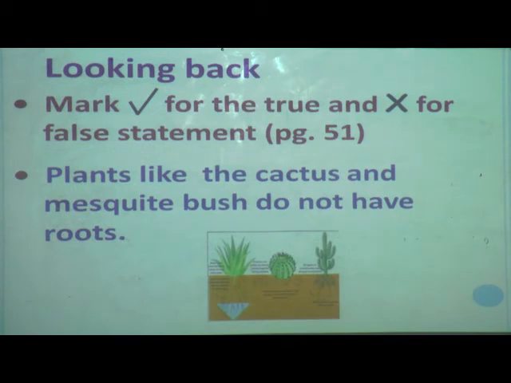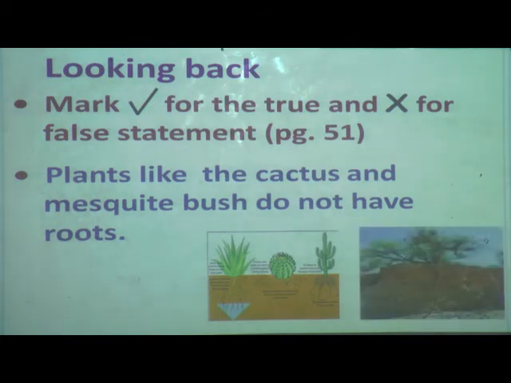Here is the picture of a cactus plant, in which you can see the roots are spreading just under the surface of the soil. And here is the mesquite bush picture. In that you can see the root of the mesquite bush can grow down more than 20 meters. Yes, in search of water it is growing like this. So the statement given here is: plants like the cactus and mesquite bush do not have roots.